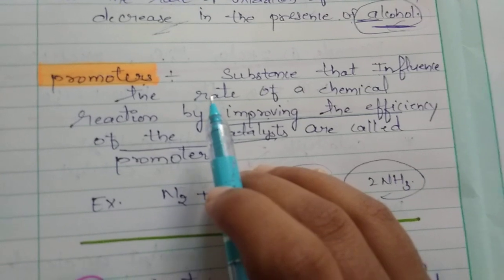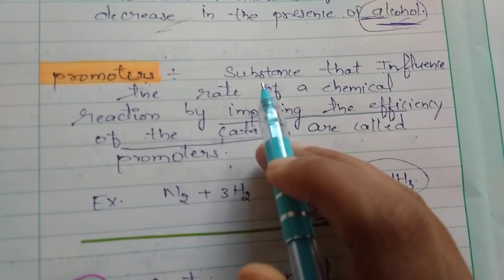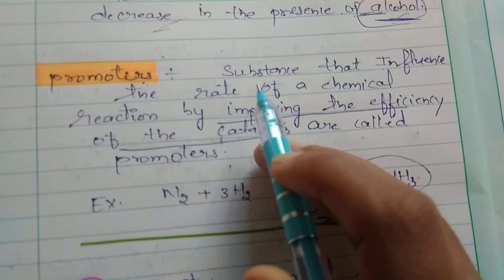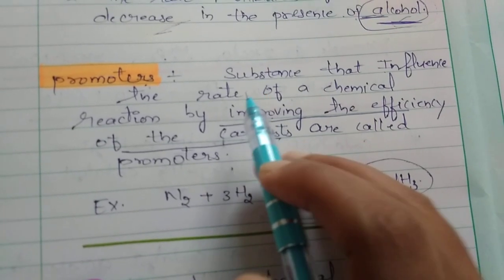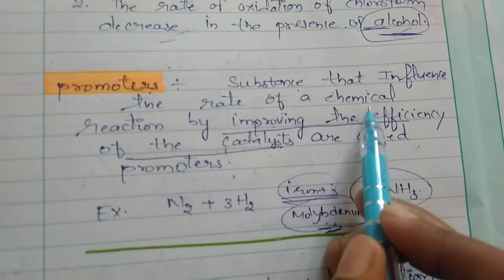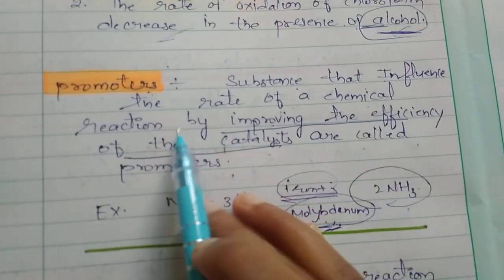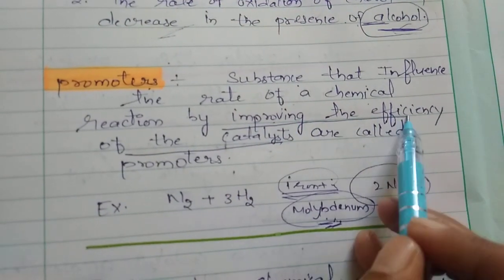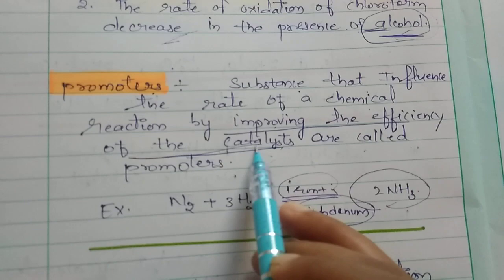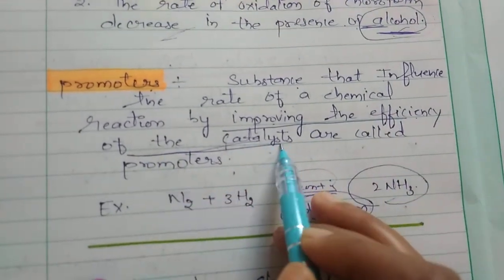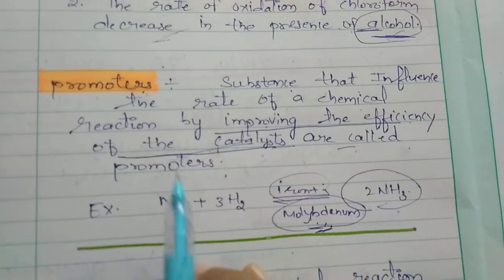What is a promoter? In the same way that a catalyst affects the rate of a chemical reaction, a promoter affects the efficiency of the catalyst. A substance that influences the rate of a chemical reaction by improving the efficiency of the catalyst is called a promoter.